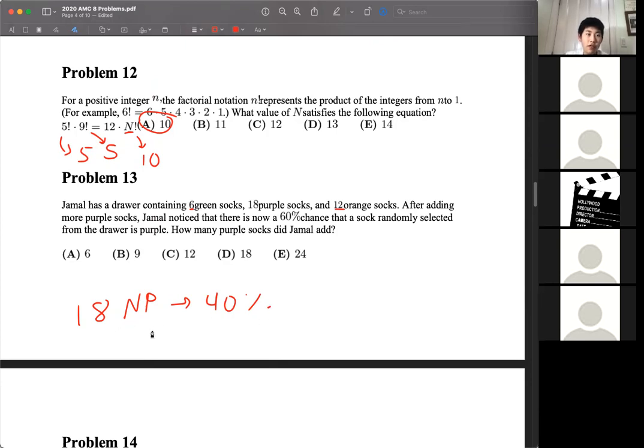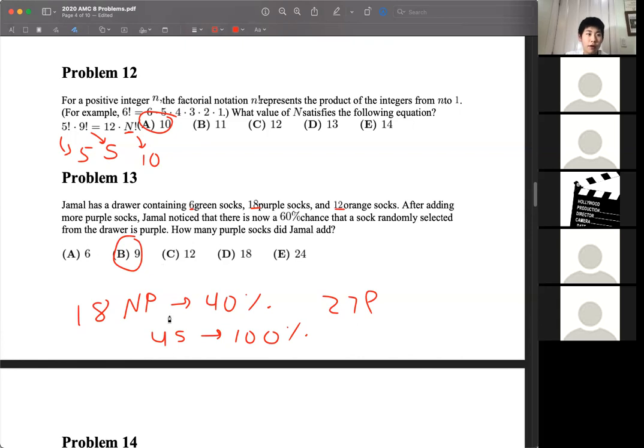And from this ratio, we find that 45 socks constitutes 100% of the total socks. And also that there are 27 purples. And since we started with 18 purple socks, the difference between 18 and 27 is our answer, which is 9.